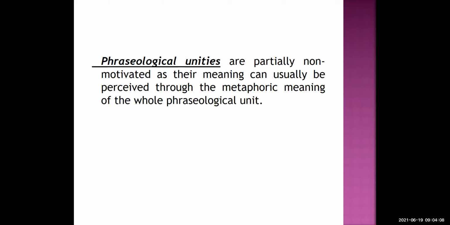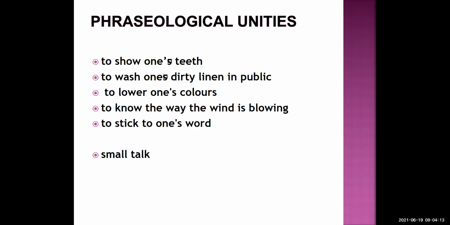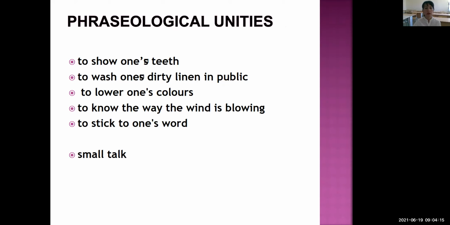Now let's see, students, some phraseological unities. For example, to show one's teeth. The structure of this phraseological unity is verb plus object. So, what does it mean to show one's teeth? It means to be unfriendly to somebody. Here, the word teeth is the hinting word for us. So we can deduce this phraseological unit's meaning partially.